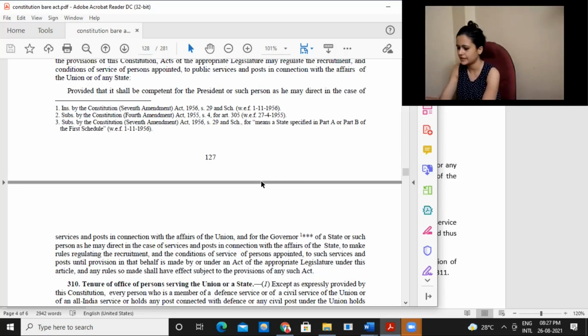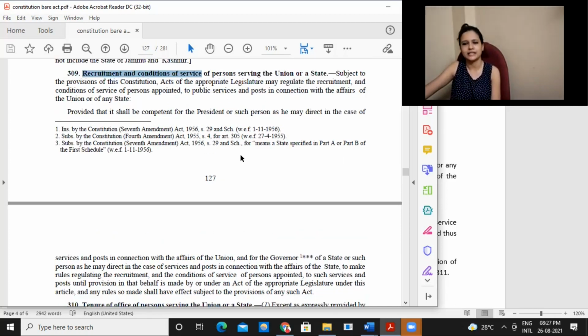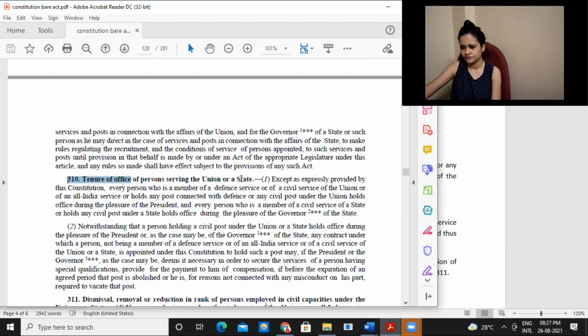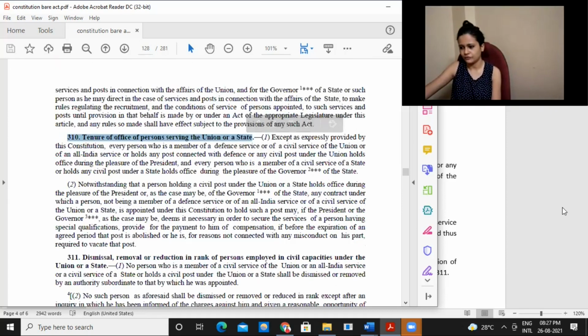Okay, so this is regarding Section 309, that proper or clear provisions have to be there. Like in the case we saw, these committees said that, okay, fine, there should be this three-tier recruitment system. Someone said that we need to give more weightage to the interview round and all that. Regarding those, clear rules need to be laid down, and accordingly those will be followed. So how will those be introduced? By way of some appropriate legislation only, introduced by Parliament or state legislature. That is Section 309 of the Constitution.